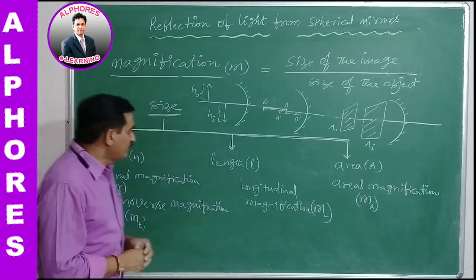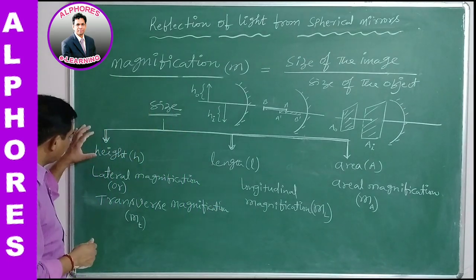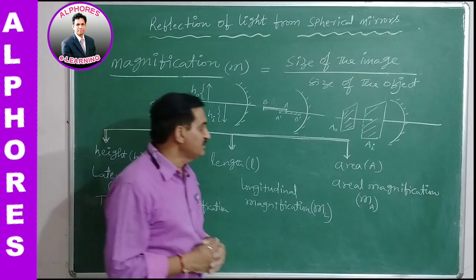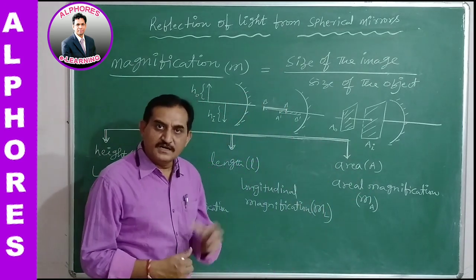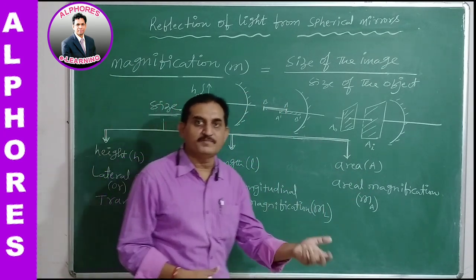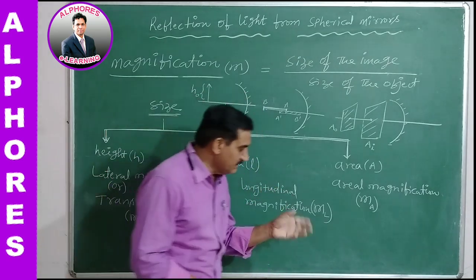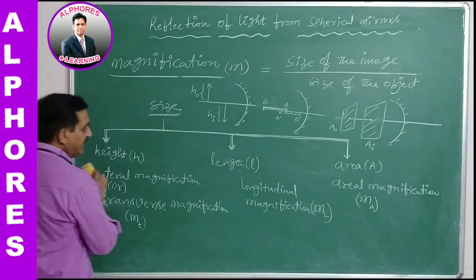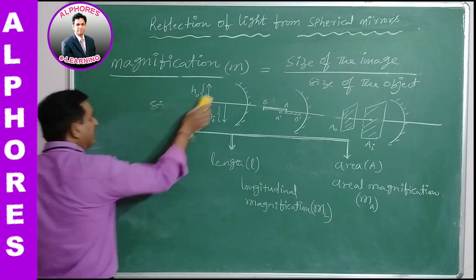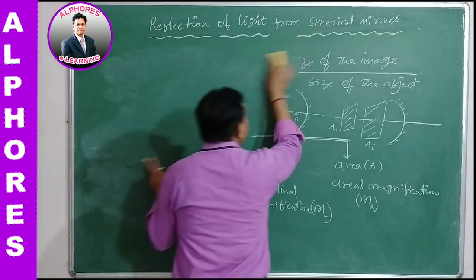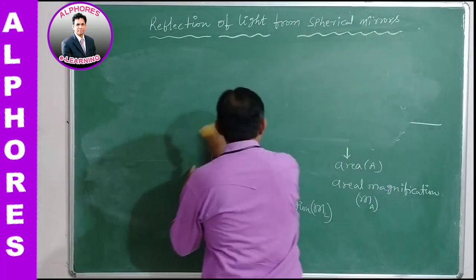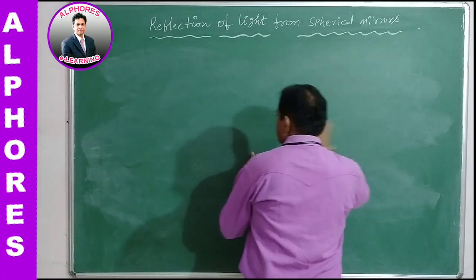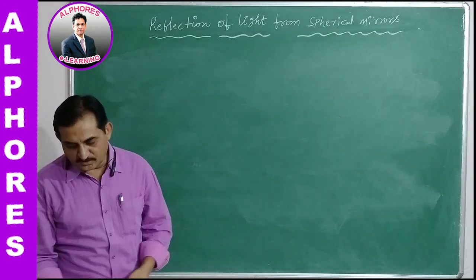But what kind of formula are we getting in case of transverse magnification, longitudinal magnification and areal magnification? Let us see its derivation and what kind of formula we are getting. Okay, let us see that derivation. So first go for lateral magnification. In case of lateral magnification, we are taking the height of the object and the height of the image, meaning the size is taken perpendicular to the principal axis, perpendicular to the principal axis.